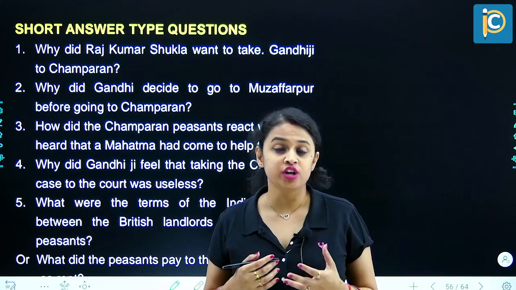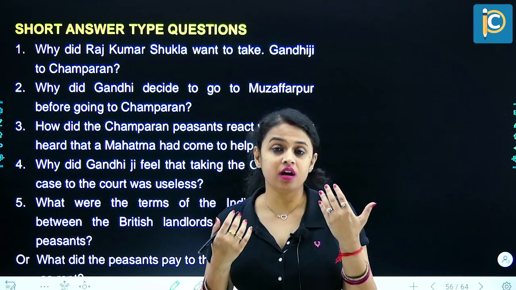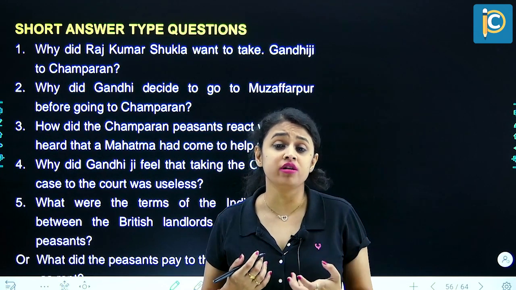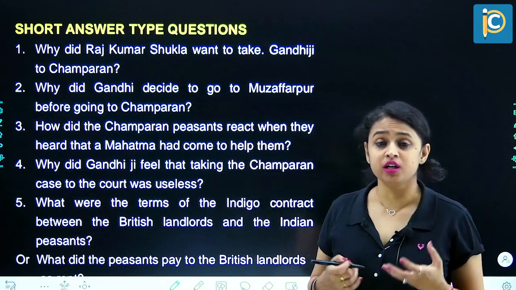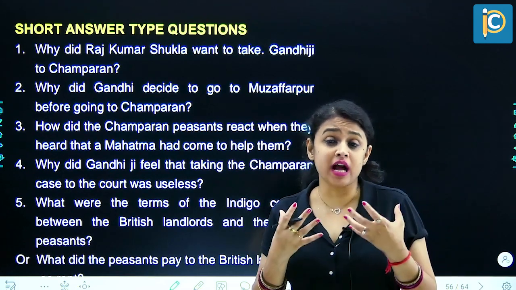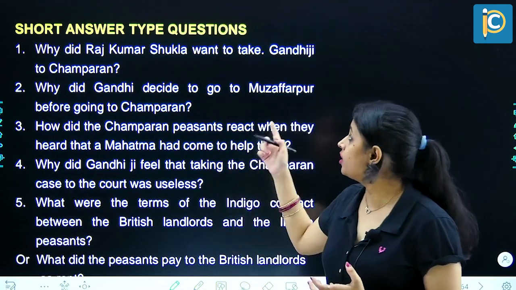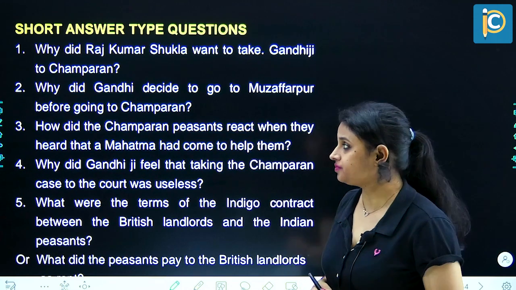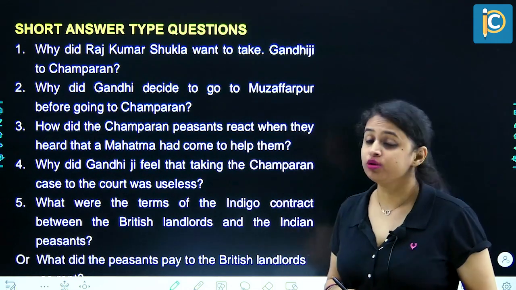the sharecroppers, by the indigo planters. The way the indigo planters, the British authorities were exploiting the poor peasants of Champaran, and he wanted to actually uplift this. He actually sought help for this situation, and for that he wanted to take Mahatma Gandhi to Champaran. Next question. Why did Gandhi decide to go to Muzaffarpur before going to Champaran?